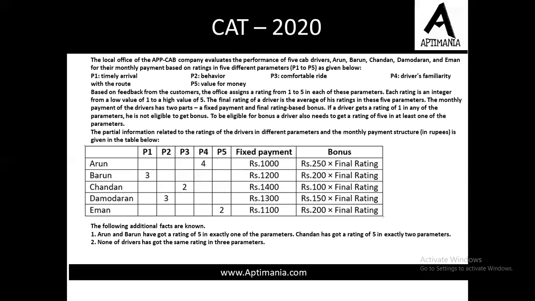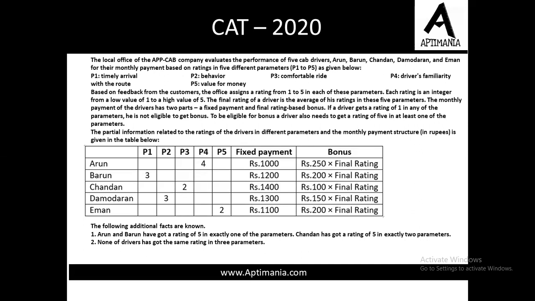The monthly payment of the driver has two parts, a fixed payment and a final rating based bonus. If a driver gets a rating of 1 in any of the parameters, he is not eligible to get the bonus. To be eligible for the bonus, a driver also needs to get a rating of 5 in at least one of the parameters. So if a driver gets a rating of 1 in any parameter, he won't be eligible for the bonus. And to be eligible for the bonus part, you need to have a 5 in at least one of the parameters.